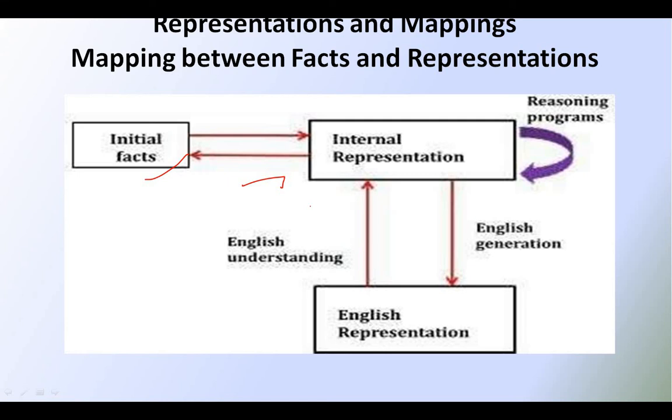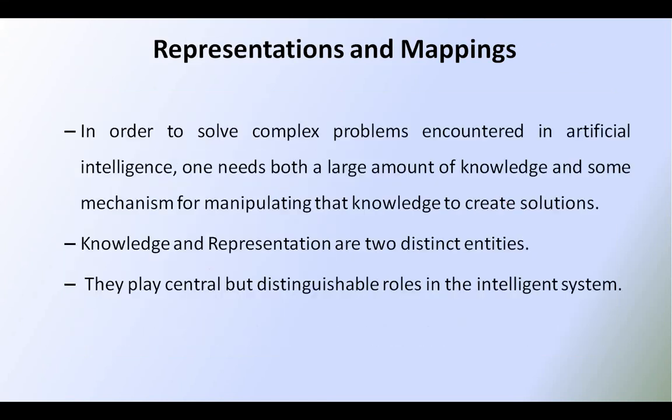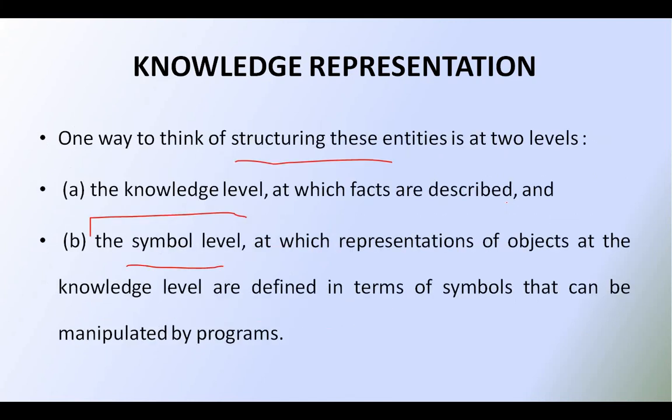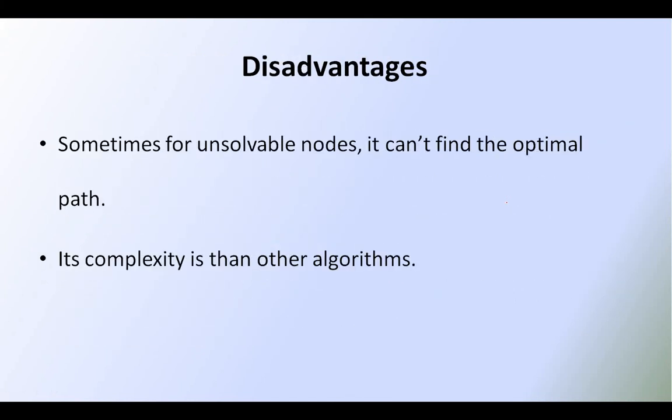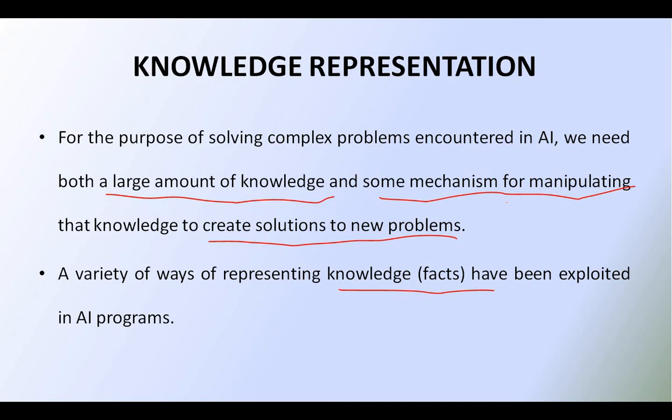This English representation contains number one the English understanding, and number two the English generation. So the representation is not only internal, it is connected with any kind of language, how to represent that particular knowledge. So knowledge is nothing but initial facts, directly linked with the internal representation and the English representation. Like that, the knowledge and the facts can be represented in the knowledge representation. So this is the introduction of the knowledge representation.